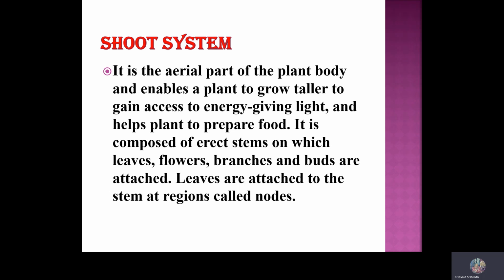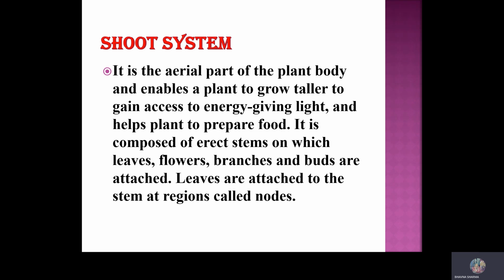Now we switch to the shoot system. The shoot system is the aerial part of the plant body and enables a plant to grow taller, to gain access to energy-giving light, and it helps the plant to prepare food. As you know, leaves are responsible for food preparation, or they are also known as the food factory of the plant.